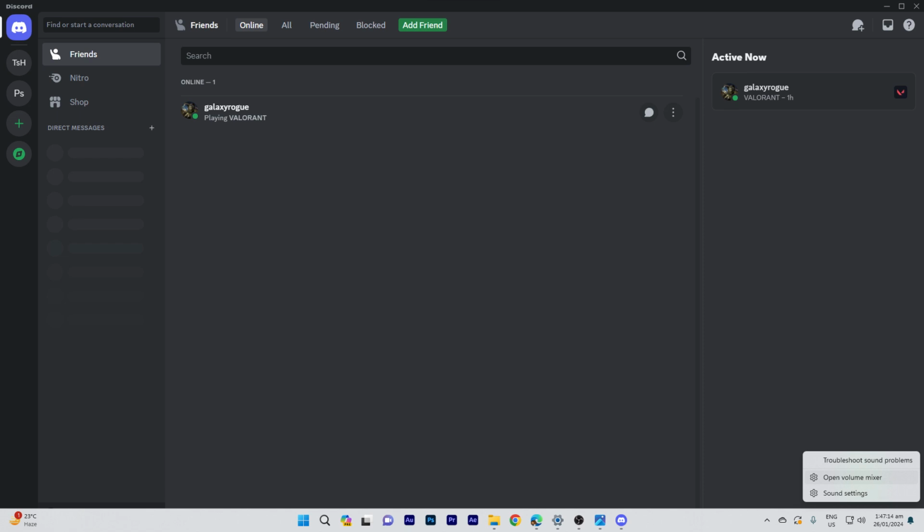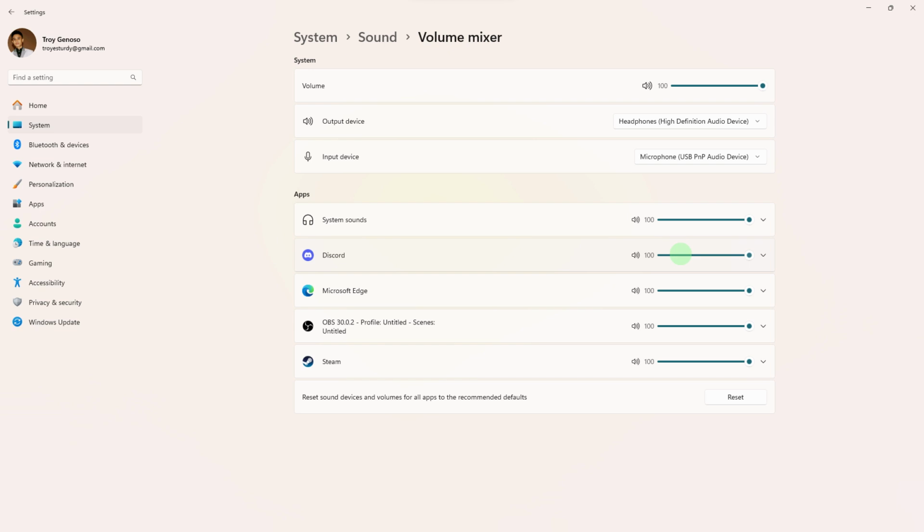Another guide, right-click on the speaker icon in the system tray and choose Open Volume Mixer. Check if Discord's volume is set appropriately and not muted.